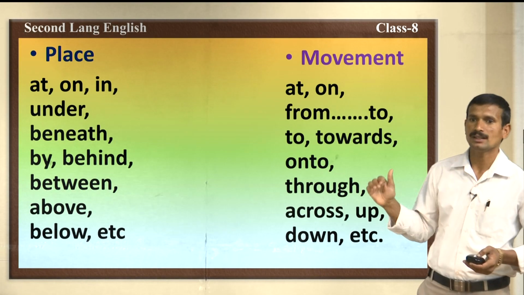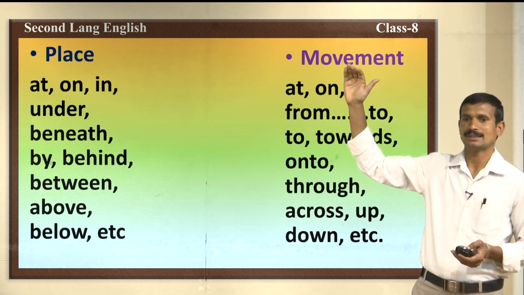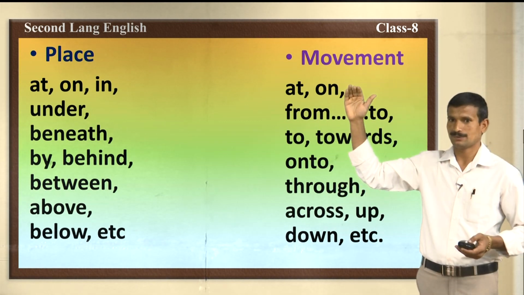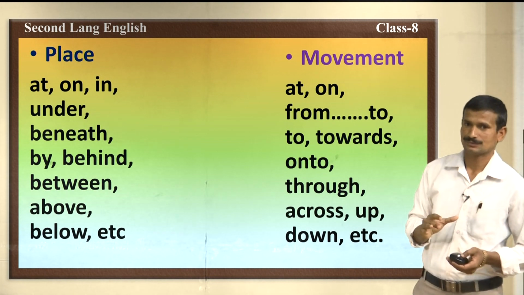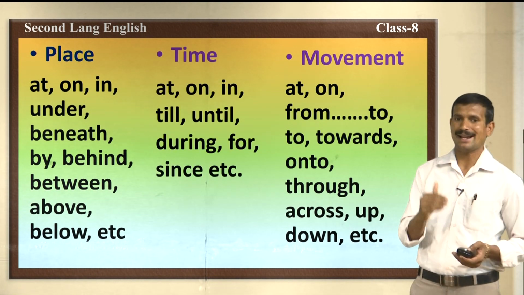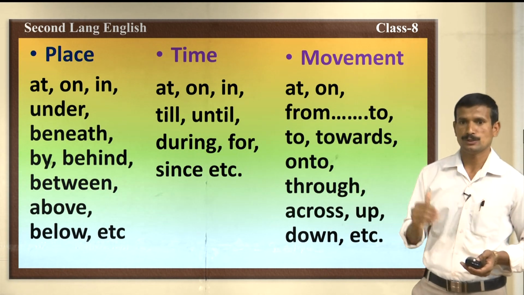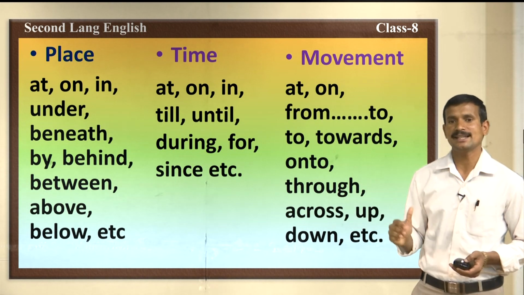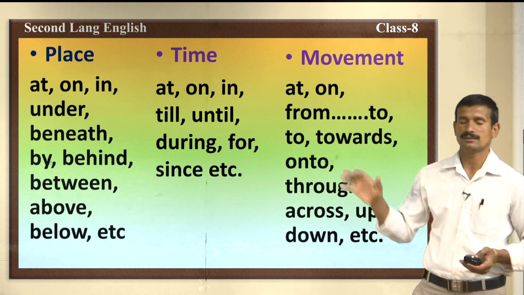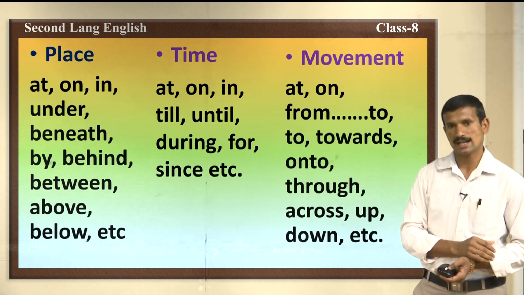Movement. They are going up. This is an example. Next one, prepositions of time. Time means at, on, in, till, until, during, for, since, etc. These are all prepositions for time. Prepositions of time. Next one.